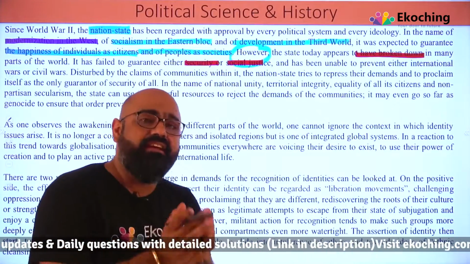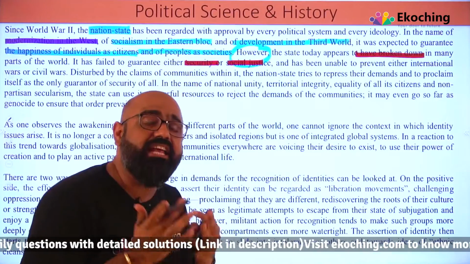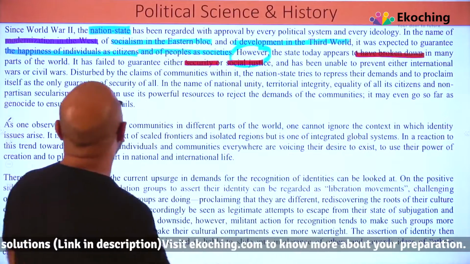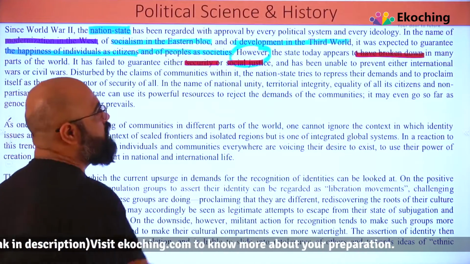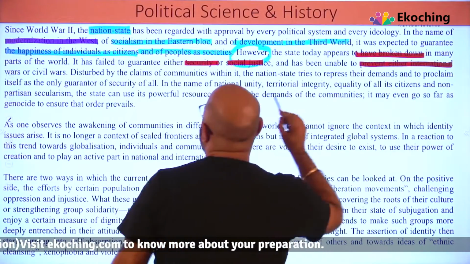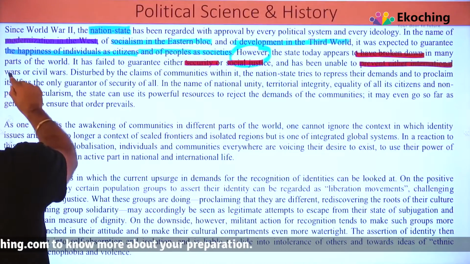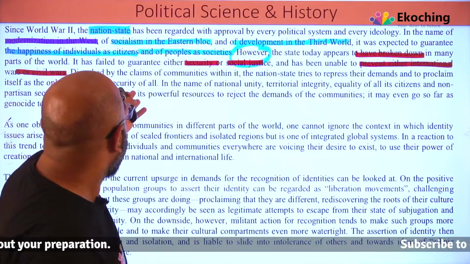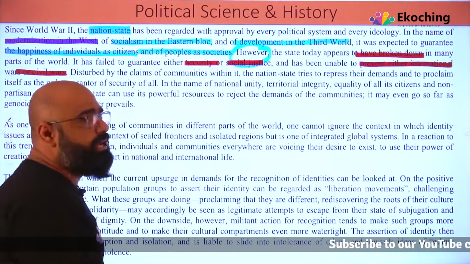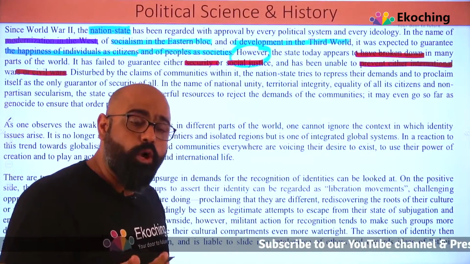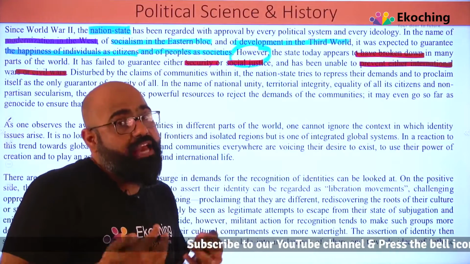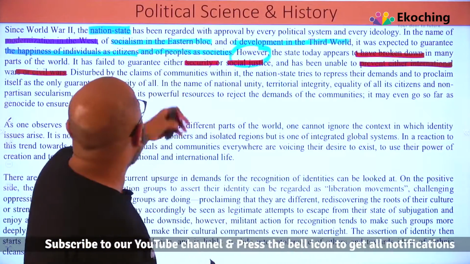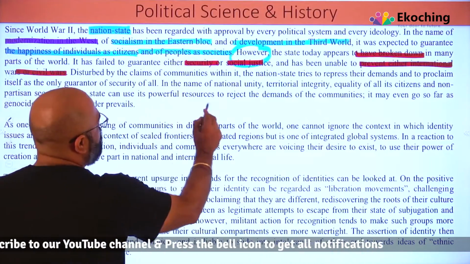The nation state is incapable of doing that and has been unable to prevent either international wars or civil wars. They have not been able to prevent the international and the civil wars, which means with countries outside and within the country also. Disturbed by the claims of community within it. So there are communities within the nation state. They are also creating those nuances when they are talking about being disturbed by the claims of the communities within it.